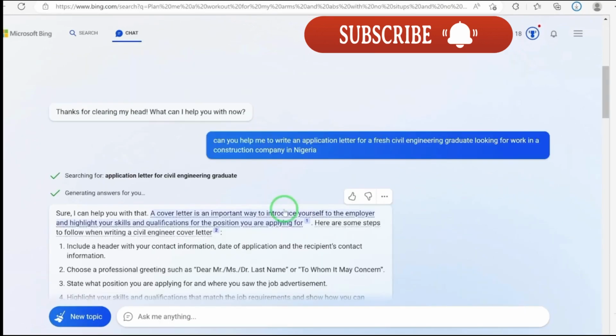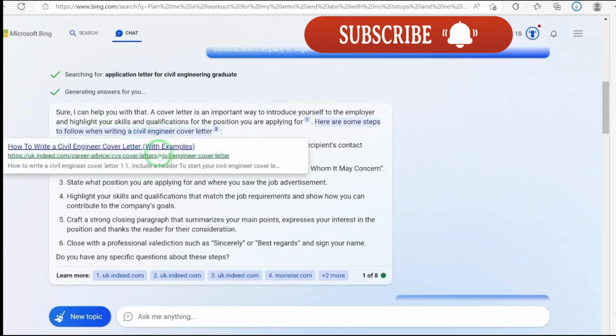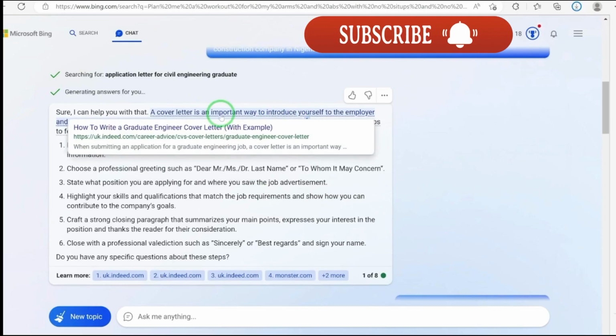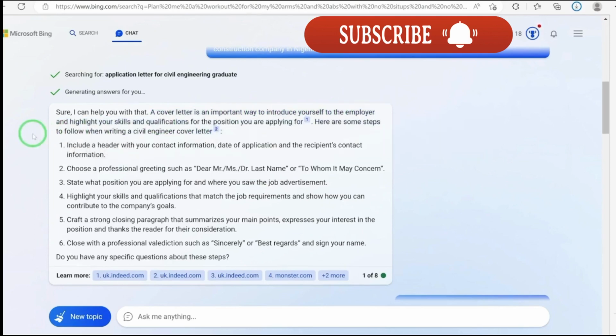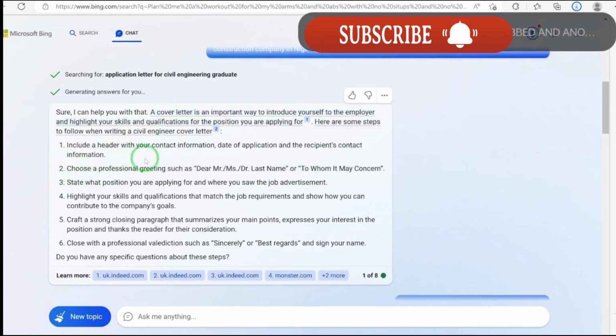So let's see what it has given me, the sample response. You can see, sure, I can help you with that. So it has given you an overview. A cover letter is an important way to introduce yourself to the employer and highlight your skills and qualifications for the position you are applying for. Here are some steps. Okay, so it has given you the steps.